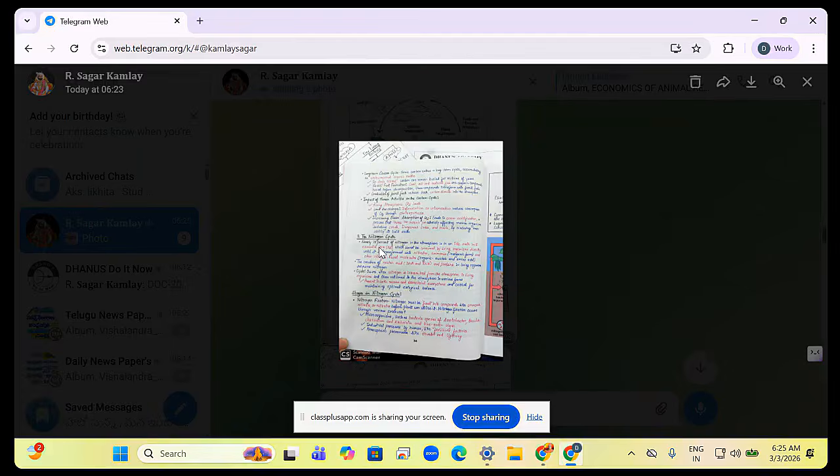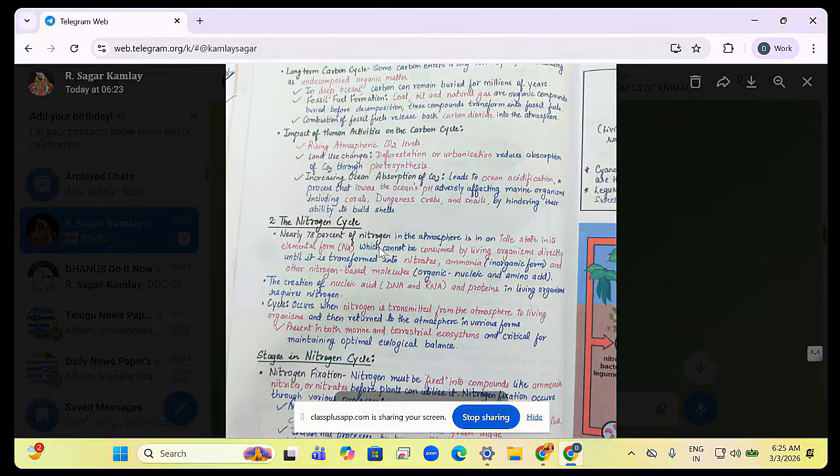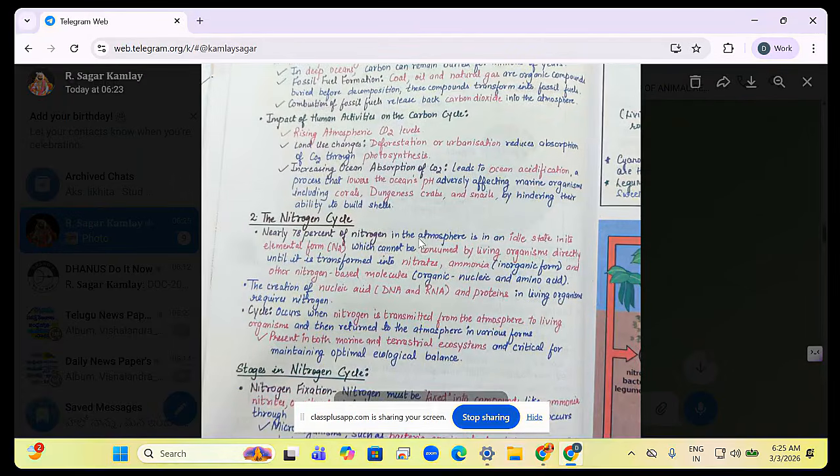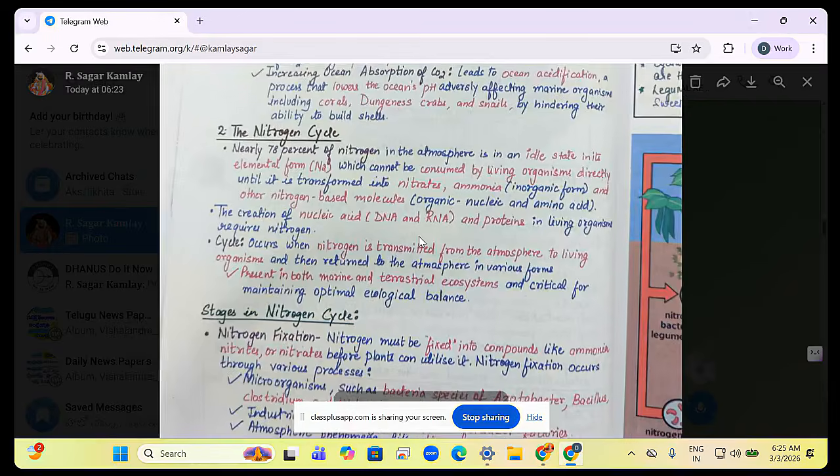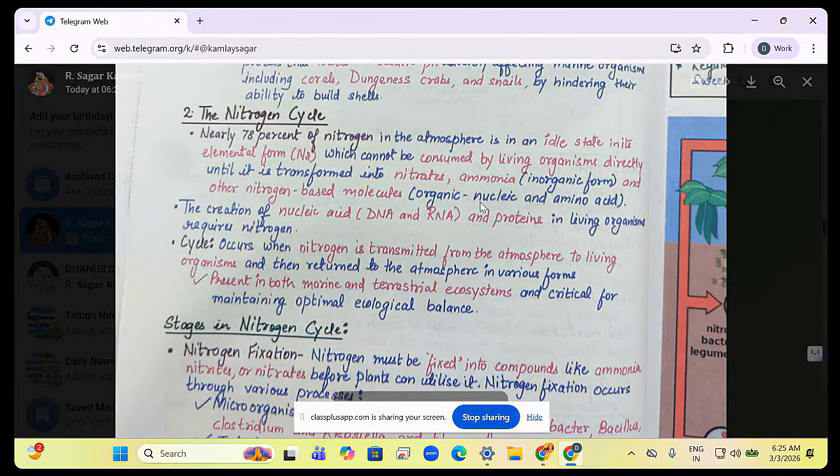Next one is the nitrogen cycle. This is very important here. Nearly 78% of the atmosphere is nitrogen in an inert state, which cannot be consumed directly. Living organisms cannot consume it directly. So nitrogen present in the atmosphere has to be converted into nitrates and ammonia, and then you have to use it.